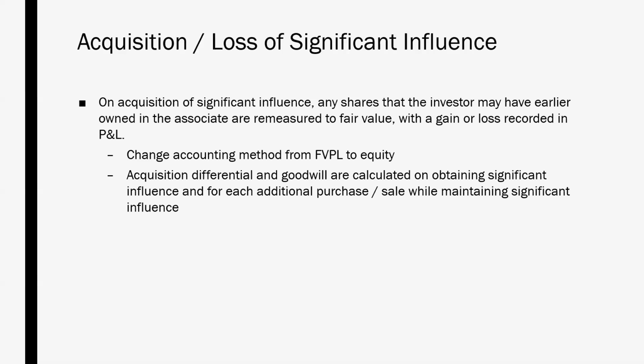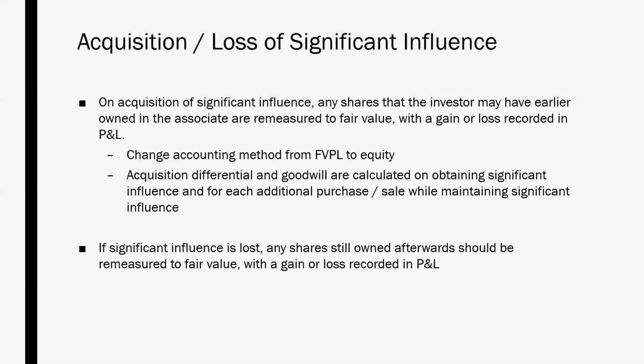So for example, if an investor obtains significant influence over an associate by purchasing 25% of the outstanding common shares, and later on were to buy another 20%, 25 plus 20, 45% of ownership, and that's not enough to get control, then for the 20% chunk of shares that are purchased, the investor must calculate a separate acquisition differential and goodwill on that particular acquisition.